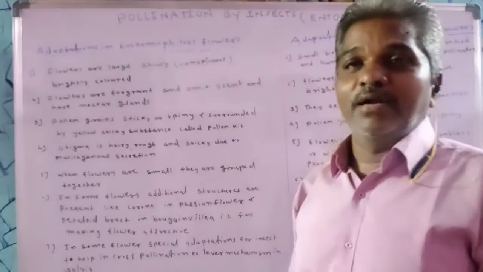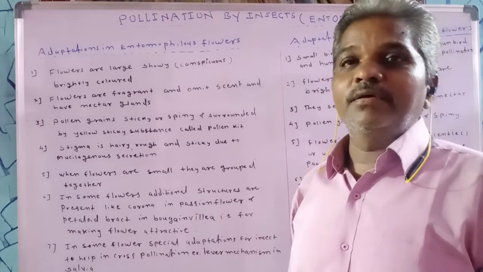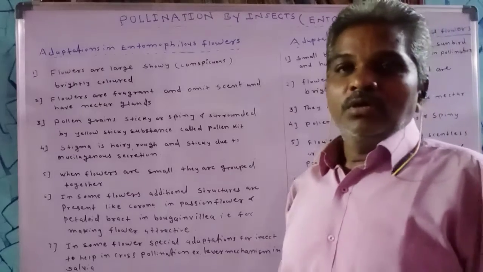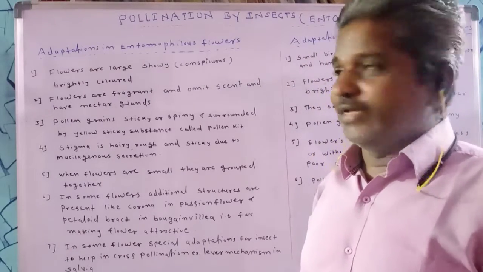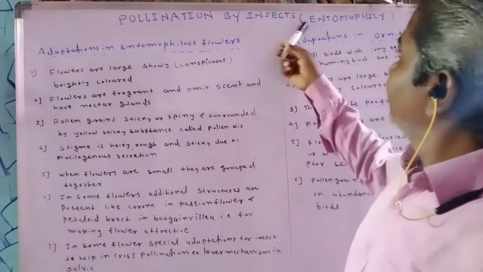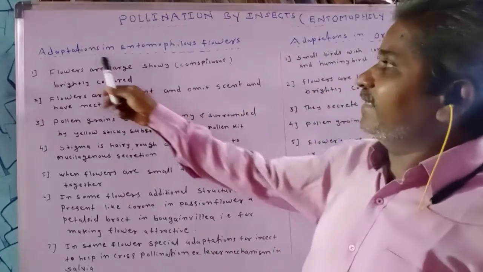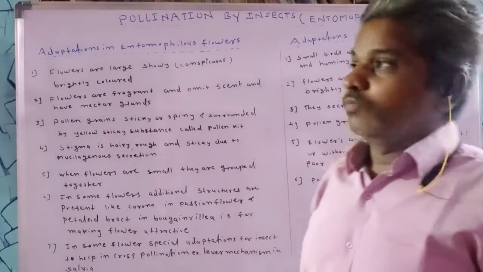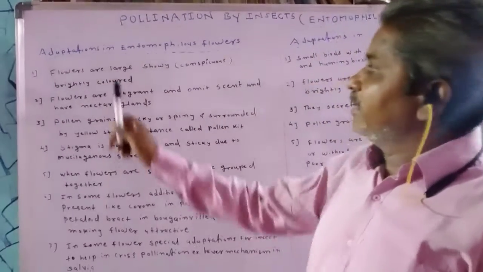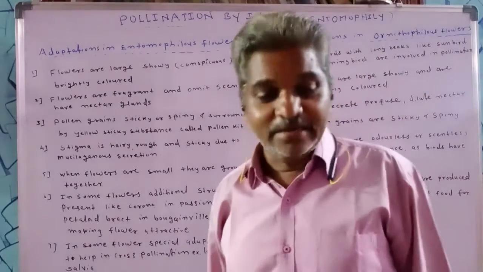So what are these adaptations, or useful favorable characters, in the process of entomophily? Number one, flowers are large, showy, conspicuous and brightly colored.